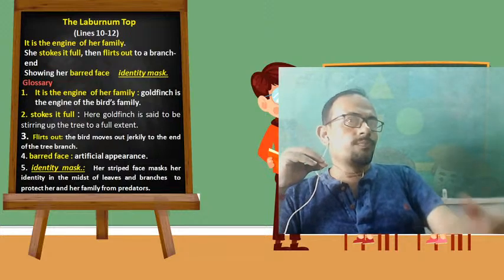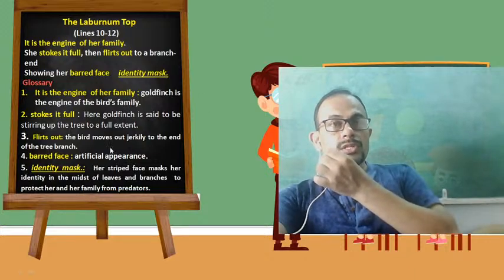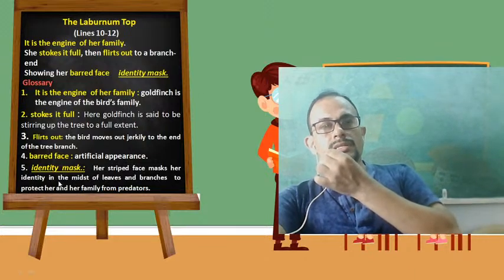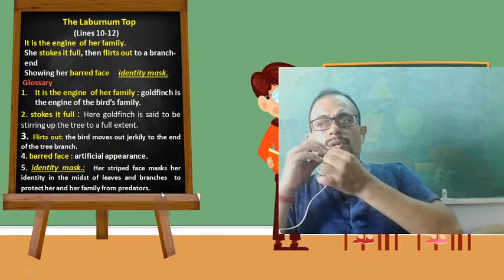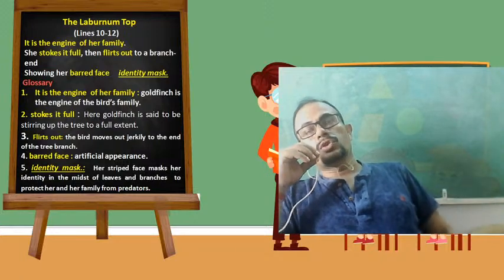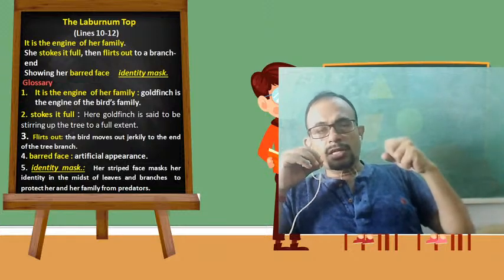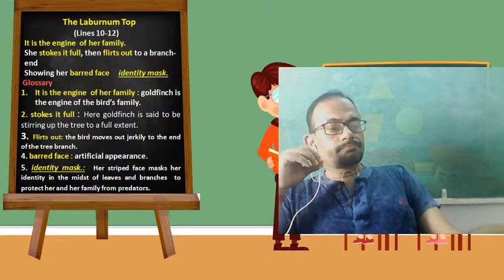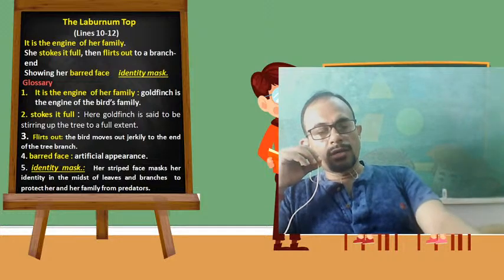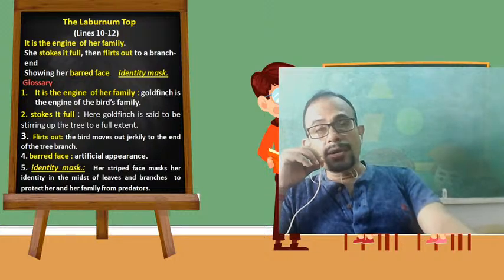So here you see her striped face. You can just read out this one. Her striped face masks her identity in the midst of leaves and branches to protect her and her family from predators. Predators, dear students, you might know predator birds, those birds who go hunting, catching their prey. They are called predatory birds. One of the predatory birds is the eagle.